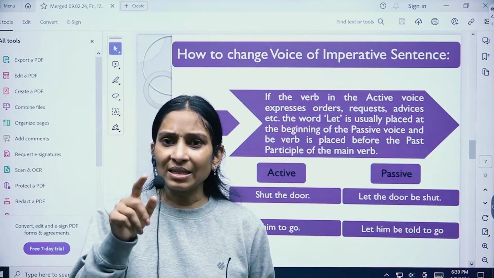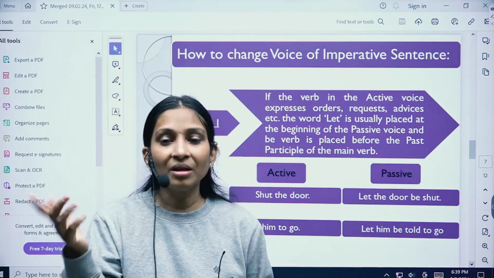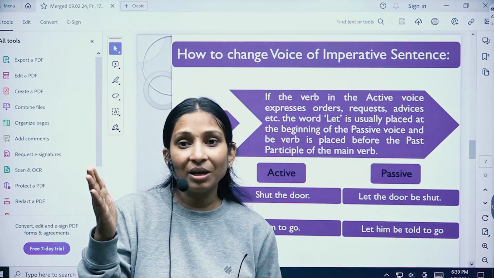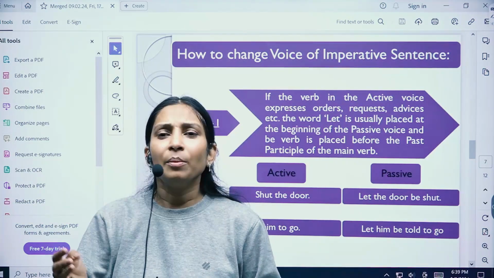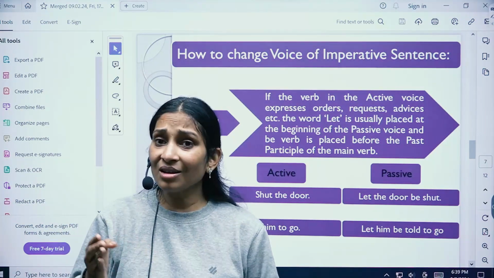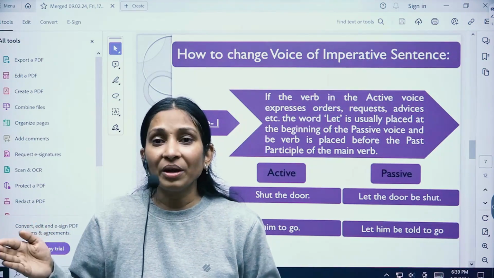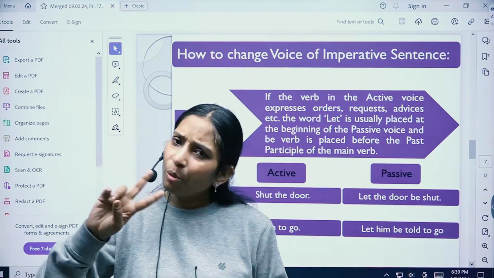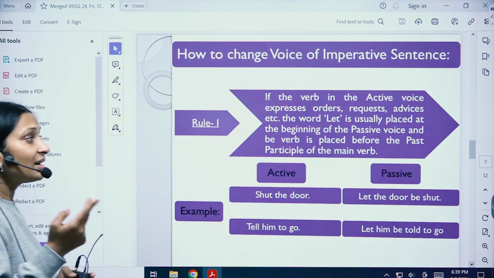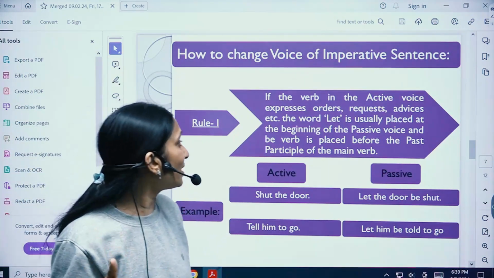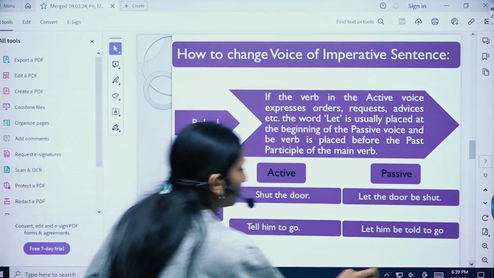Okay. Sit. Okay, so when we just have a single verb and we don't have any object, you are going to do it with the second formula, that is, you are ordered to sit. Is that clear? Bring a glass of water. Let the glass of water be brought by you, or you are requested to bring a glass of water. So both the sentence structures can be used to convert the sentences which carry order, request, advice, warning, and so on, right? So this is how it goes.